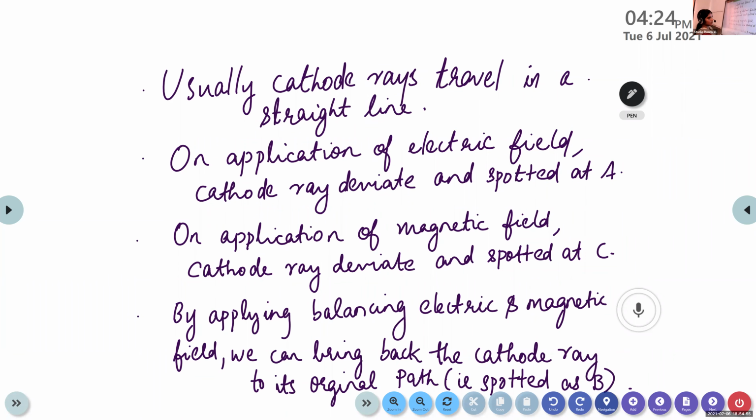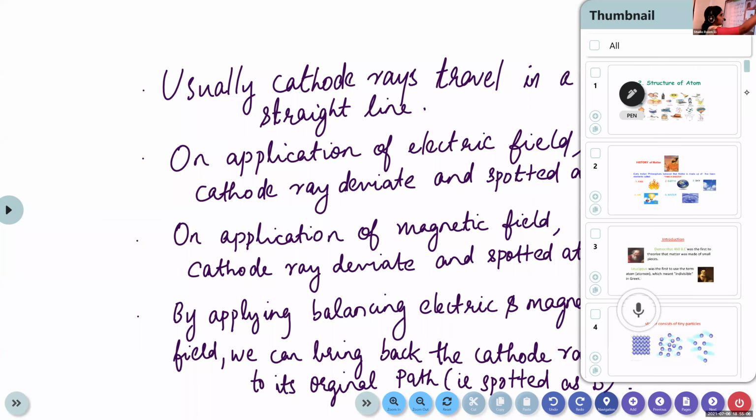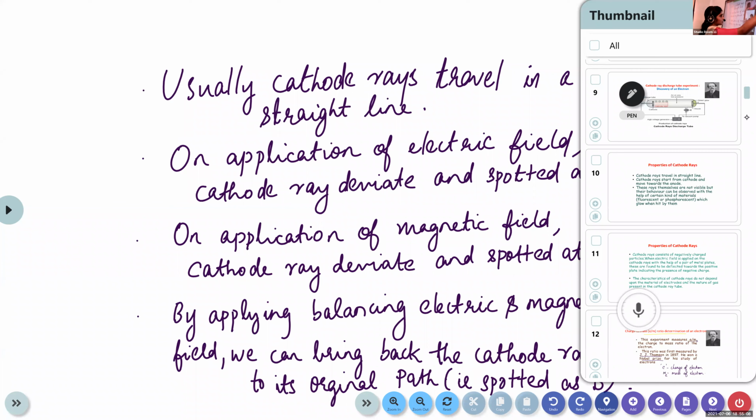That's why I showed in that image. There is one battery that's connected to that cathode and anode. You can see it in the image. I will show it once again. By applying such electric field, we can produce cathode rays.